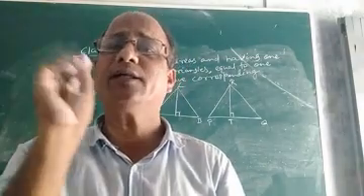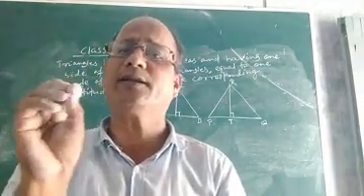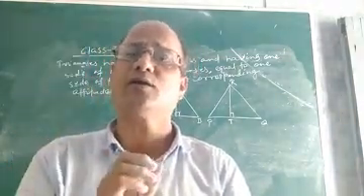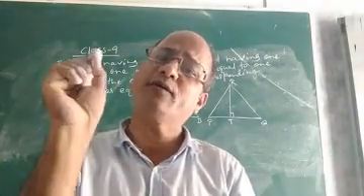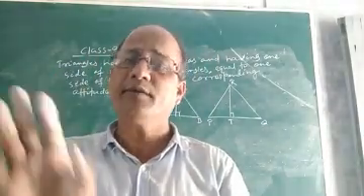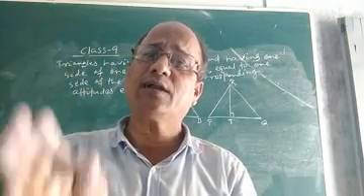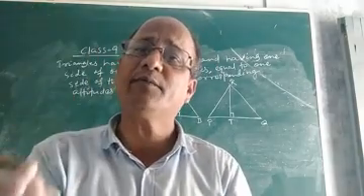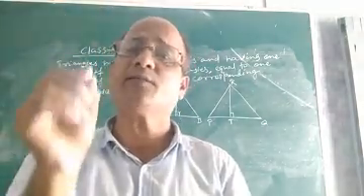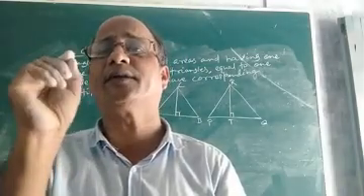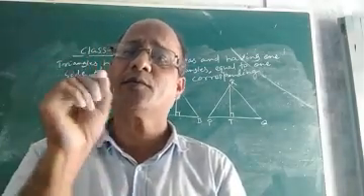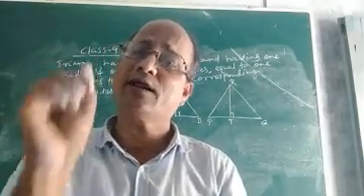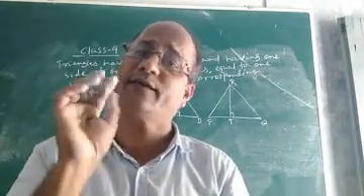Then what will happen to their corresponding altitudes? What will be the relation between their corresponding altitudes? I said that the two triangles will have equal corresponding altitudes, means the altitudes of the two triangles will be the same. It can easily be proved by using the formula for area of a triangle, that is half into base into height, which we had read in class 7 also.